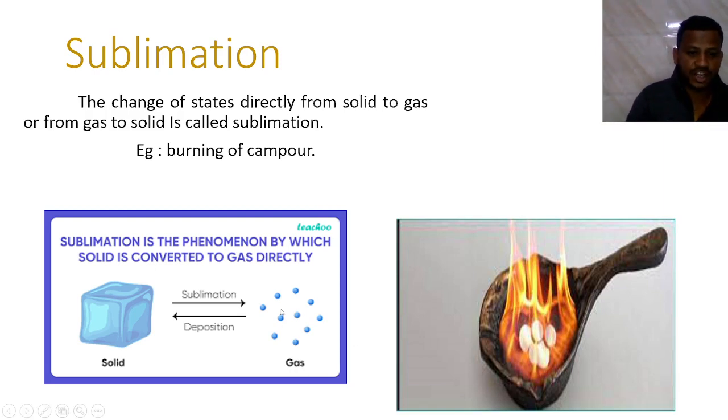And we see the definition here also. Sublimation is the phenomenon by which a solid is converted into gas directly. It means we can see the reaction here. This is the solid here. Solid is directly converted into gas, that is known as sublimation. And it is a reversible reaction.